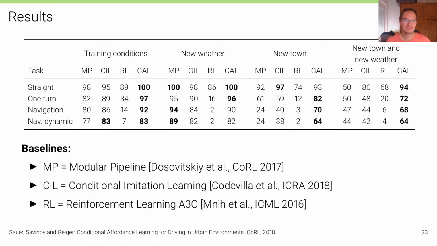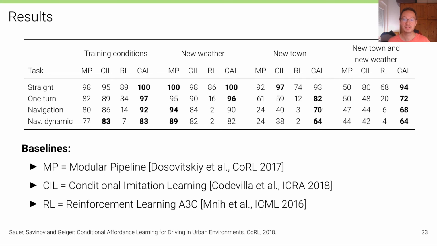Here are some results. This is a big table. You don't have to look at all the numbers, but what's important here is that in particular when generalizing to unseen towns and unseen weather conditions, this proposed model in this CARLA 0.84 benchmark leads to significantly more robust driving behavior.